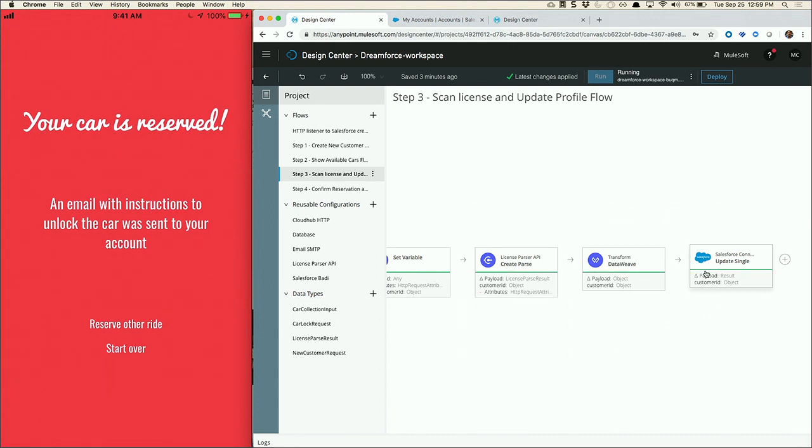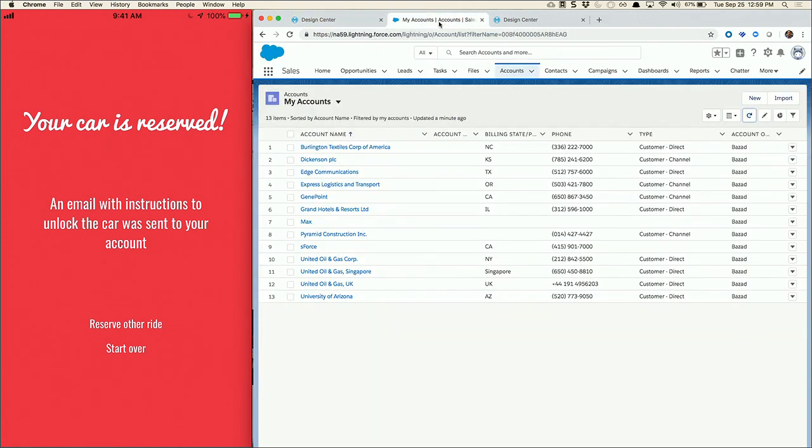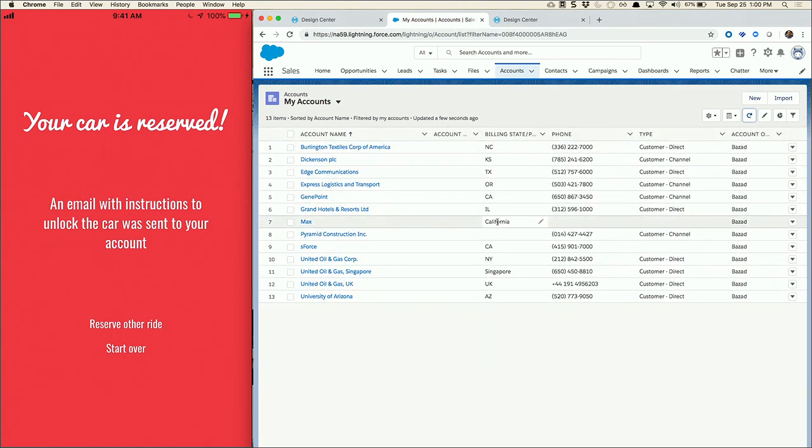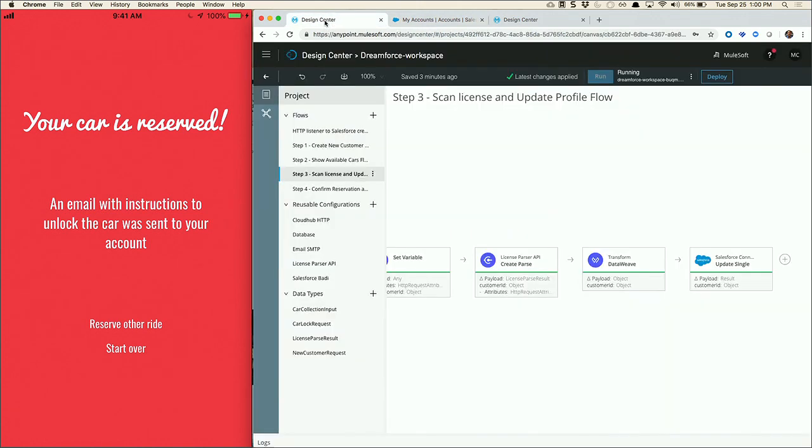All right. So once again, the data was able to get taken from that picture. We pulled out the address, the city and the state, and we can see it go through. So why don't we go back to Salesforce? Why don't we refresh our data? And great, we've got California updated in Max's record, right? Very simple to be able to pass that data. Now, of course, when you're done with this, the rest of the demo was just that we send an email and we can maybe send a QR code or use an IoT system to unlock the car, and off we go.